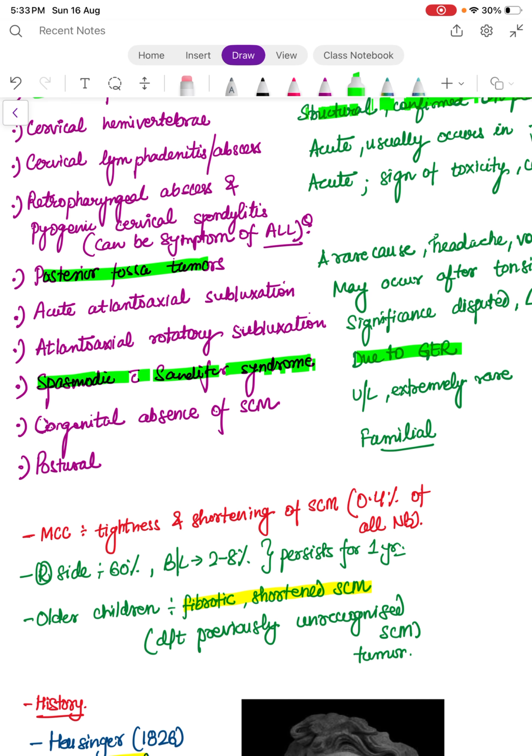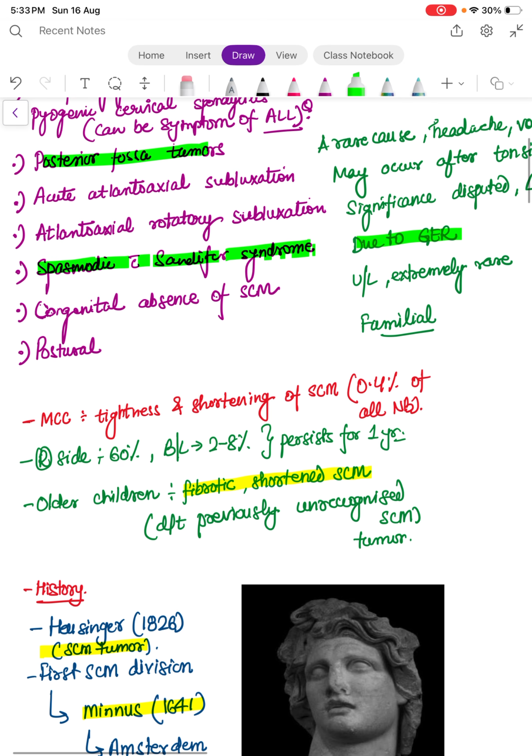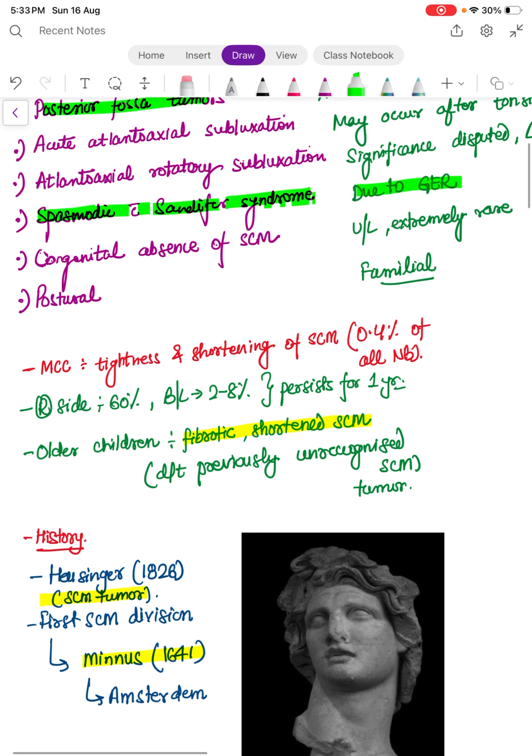As I already discussed, the most common cause, it is the tightening and shortening of sternocleidomastoid, which is seen in around 0.4% of all newborns, and usually seen on the right side, that is 60%, and bilaterally it is 2 to 8%, and persists for 1 year. In older children usually the muscle will undergo fibrosis and it will be shortened due to previously unrecognized sternocleidomastoid tumor.